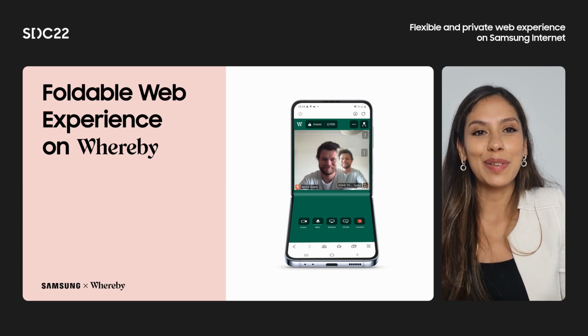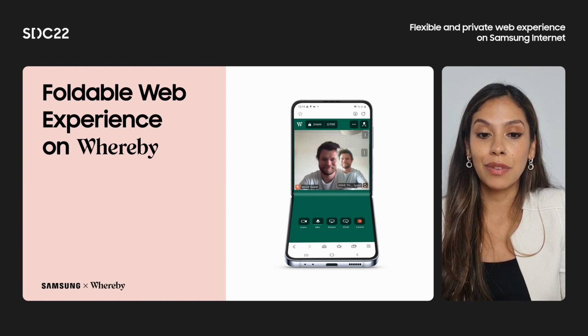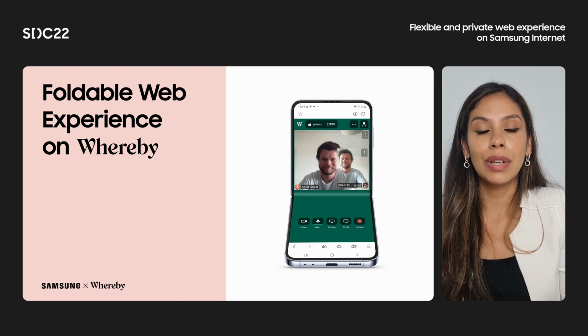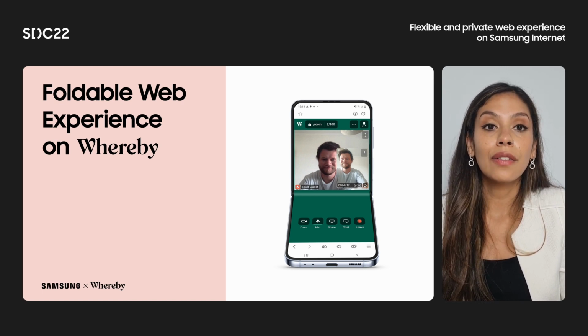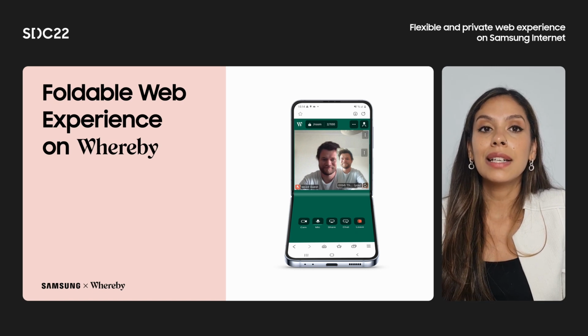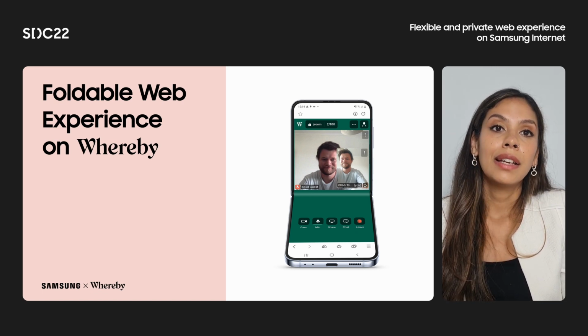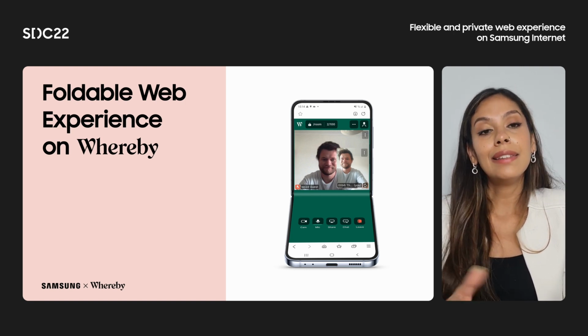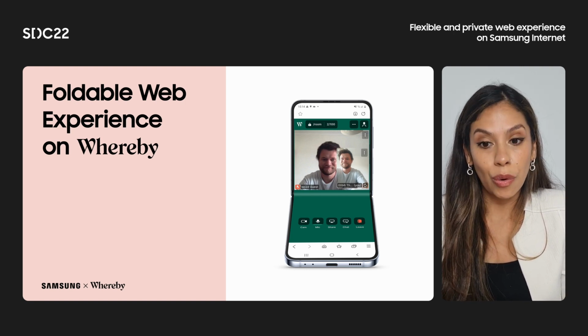Here are the results. Very practical, right? So in this case, Whereby divided the screen when the phone is folded or in flex mode. On one side, they have the layout that is available for the camera, and on the other side they have the controls.